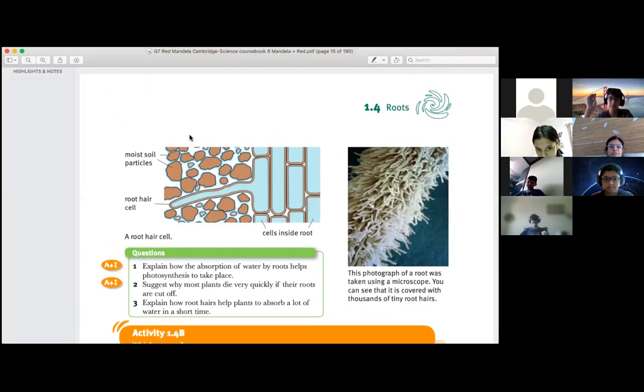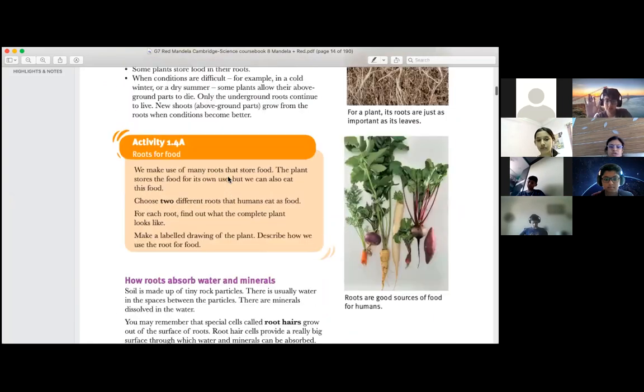This is root hair. Root hair, function of root hair, root. Okay, these things are important.